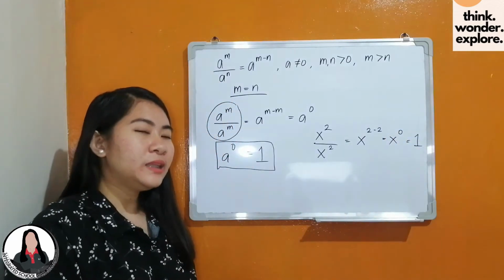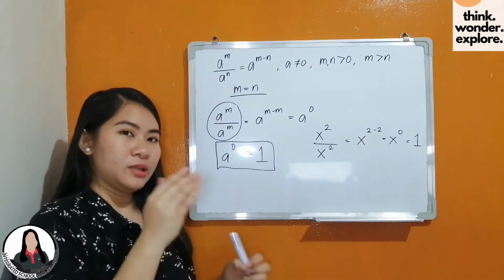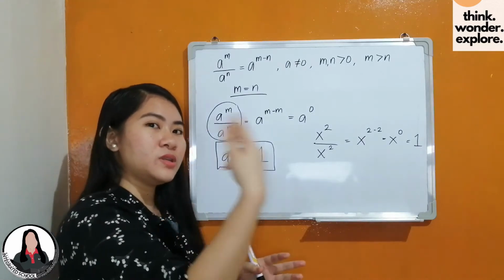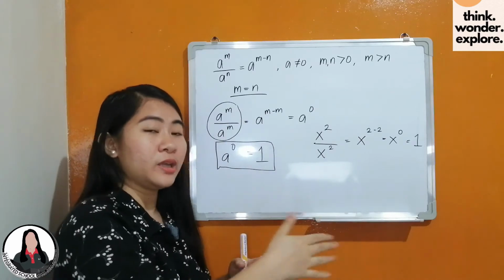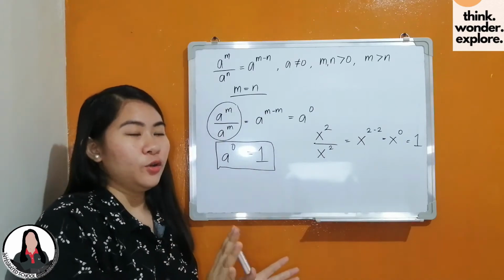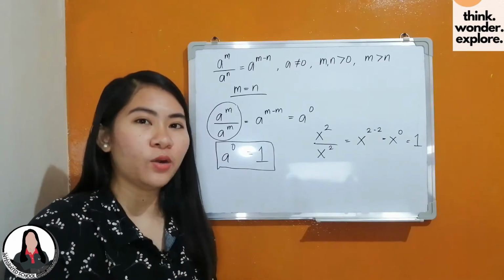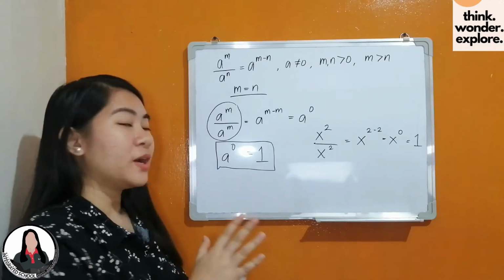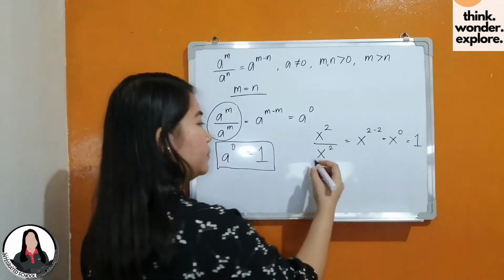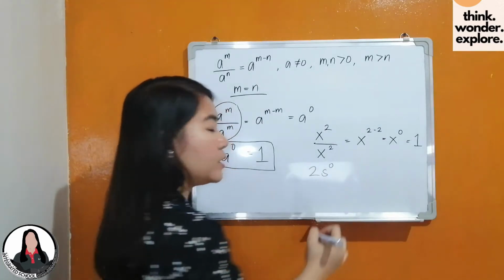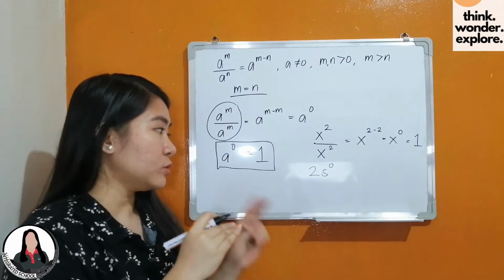Kaya lang, hindi sa lahat ng pagkakataon na sa isang expression may naka-x raised to 0, lahat na yon ay equal to 1. Hindi ganun yon. Huwag nating i-assume na sa bawat item na merong naka-raise sa 0, ang sagot ay 1. Merong mga pagkakataon na kagaya nito, 2s raised to 0. This is a term na merong dalawang factor.